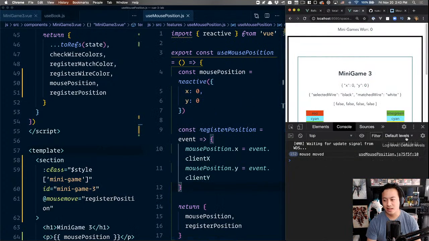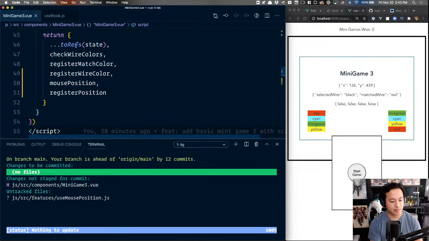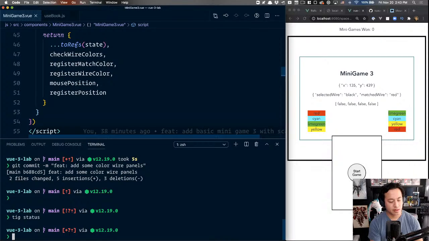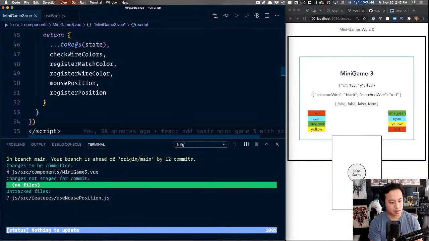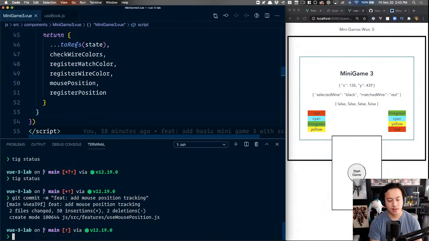So that was a little bit of a journey. Let's go ahead and just log that right now. So here we say feature: add mouse position tracking. Okay, why is this important? Well, there's a couple of things. One, every wire is going to have a length to it.